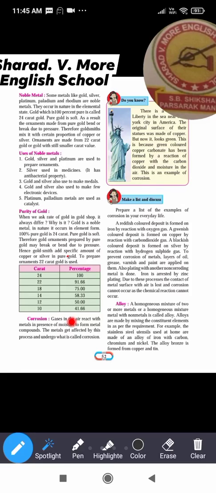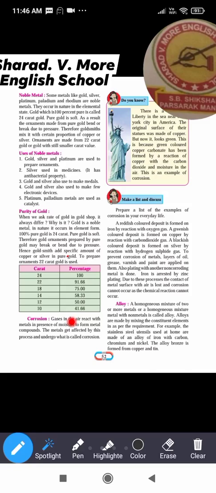Iron reacts with oxygen, forms iron oxide, and this iron oxide is called rust, and that rust separates from the object which is made up of iron, and because of this there is a loss of the upper surface of the iron.